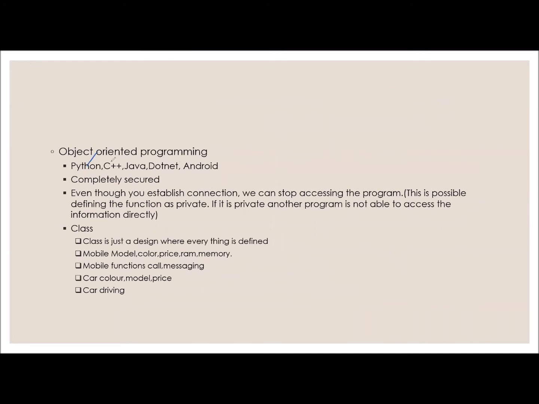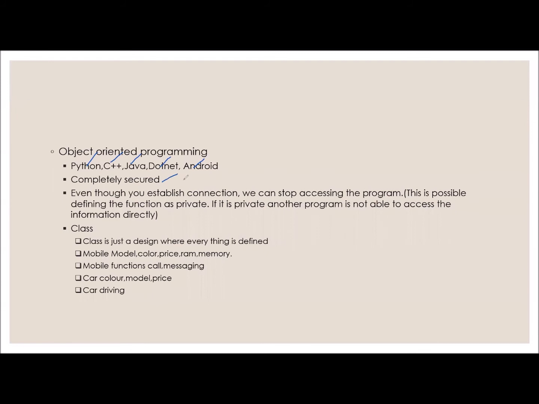What are the examples of object oriented programming? Python, C++, Java, .NET, Android. Even though I am listing Python under the object oriented programming category, as we have already discussed, we can also implement procedure oriented techniques. But for the time being, we are including Python in object oriented programming.